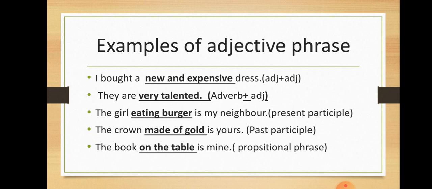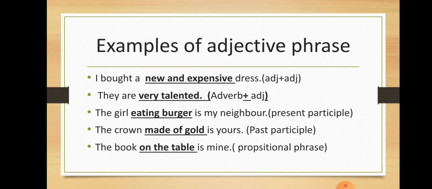The book on the table is mine. Now here the underlined part is on the table. Now this on the table is a prepositional phrase actually. Basically it's a prepositional phrase. But here you see that a noun is placed before this prepositional phrase. Book is a noun which is placed before this prepositional phrase. So this is modifying, or this is describing, or this on the table prepositional phrase is giving you more information about book, that which book is mine. The book on the table is mine, not the book under the table.